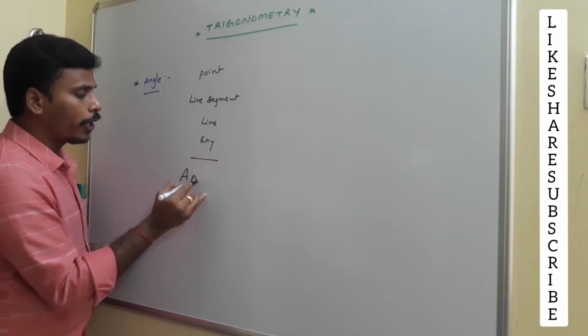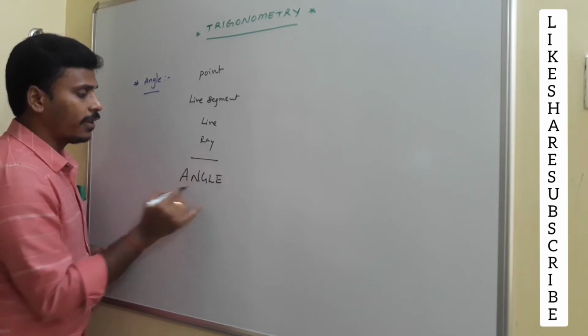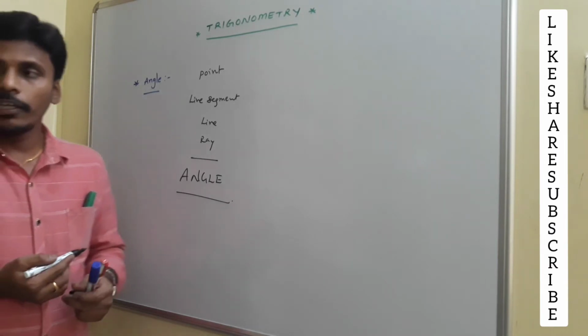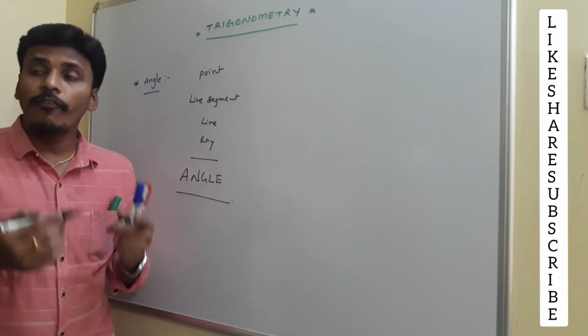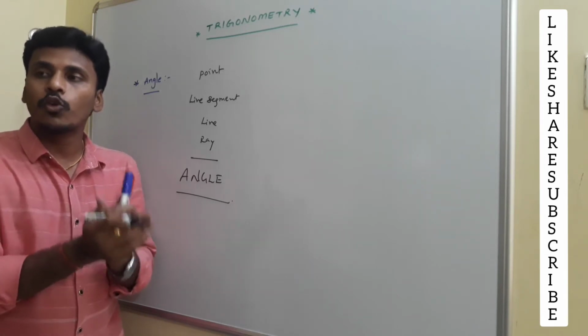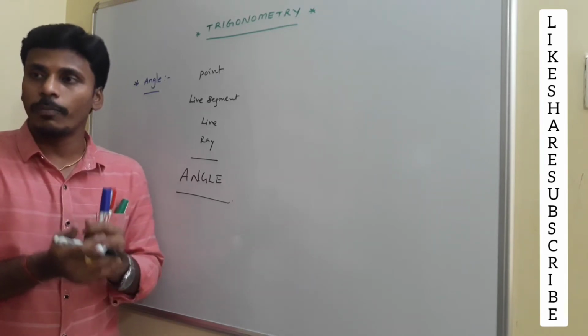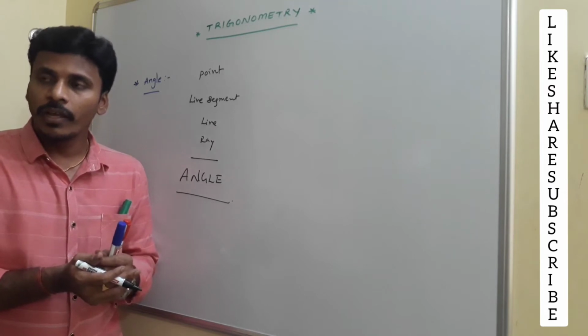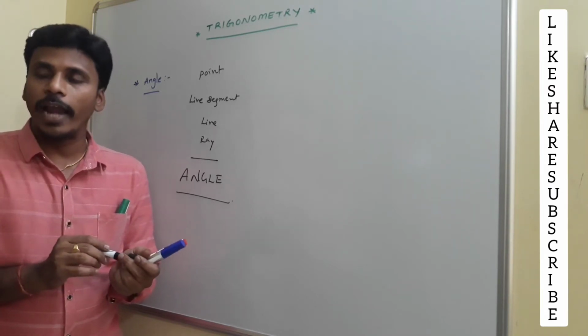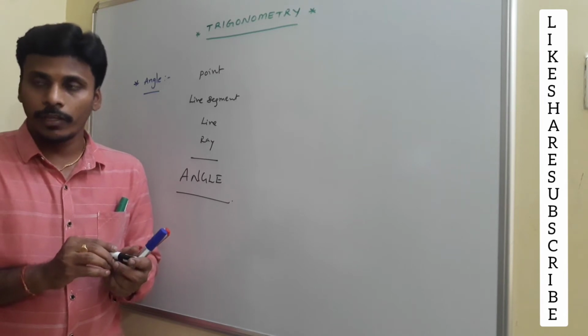Now what I am going to give you is what an angle is. That's what we need to discuss right now. What do you say about an angle? To define an angle, initially you need a system of two rays having the same initial point. What is a ray? A ray starts at one particular point, but we don't know the end point of that particular ray. Is it right?